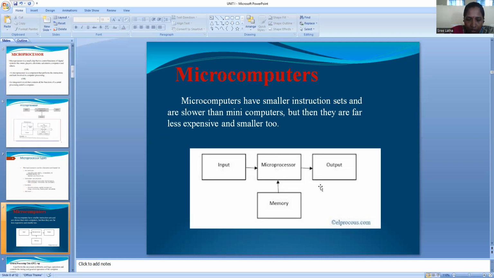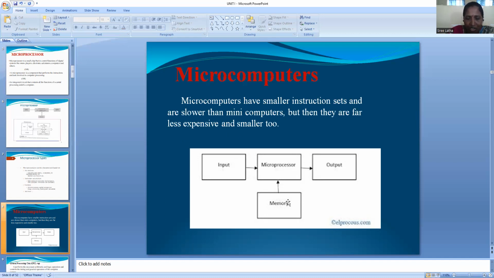In microcontrollers, the embedded system is the heart. In microprocessors, the CPU itself is the heart of the processor. And here, the embedded system is the heart of the CPU. So this is the difference between controllers and processors.